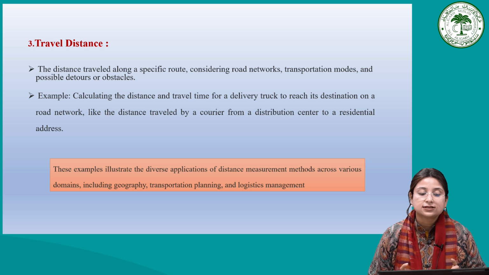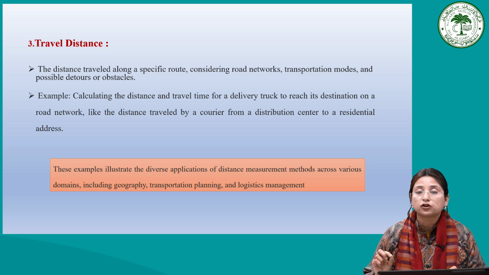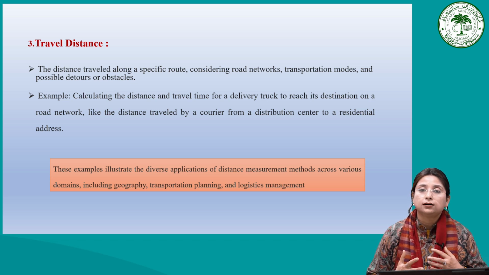So travel distance is the distance travelled along a specific route, considering the different types of road network and transportation modes, and also the different types of hurdles or obstacles in that particular road network.